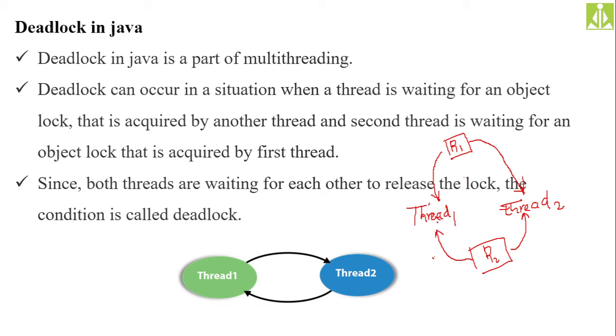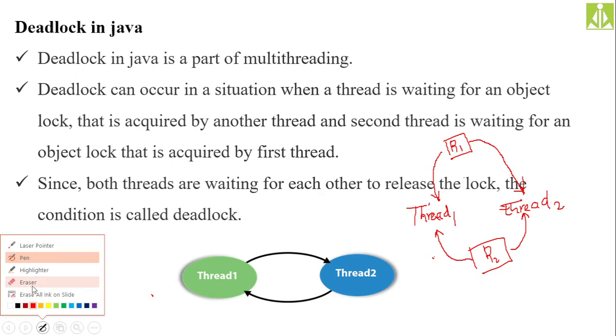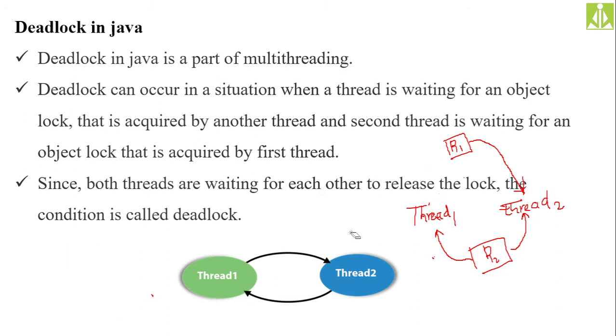We said R1 is already acquired by thread 1, and R2 is already acquired by thread 2.